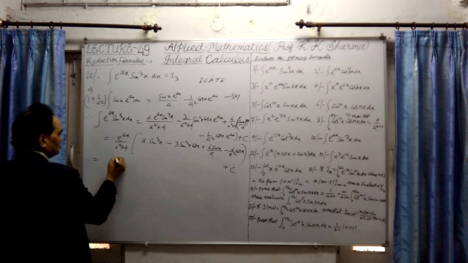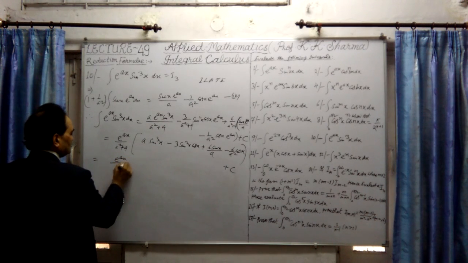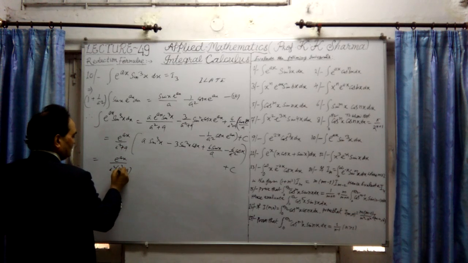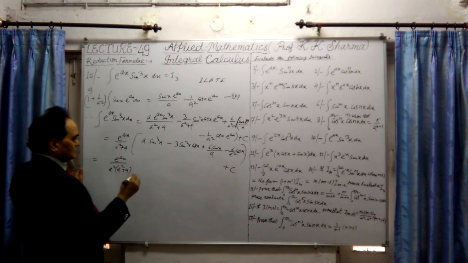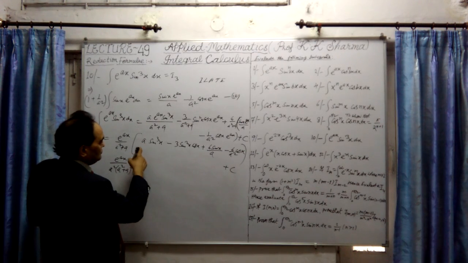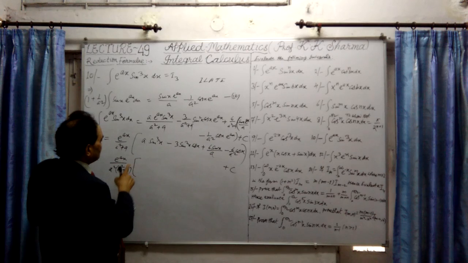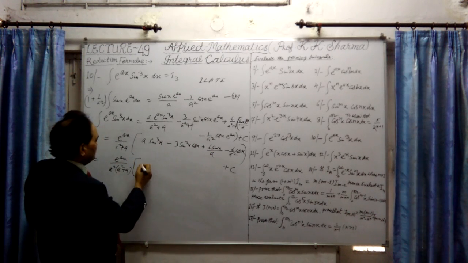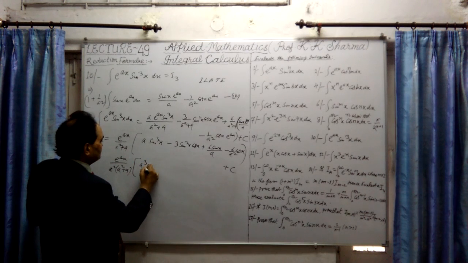If I take a square also common, that means e^(ax) upon a square within bracket a square plus 9. If I take a square also common further, it will be a cube. We have to divide it by 1 upon a square. So this will be a cube.